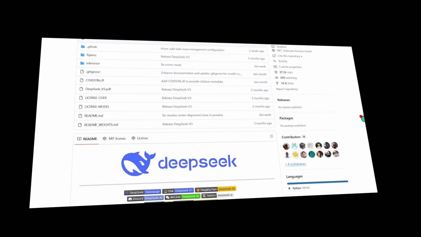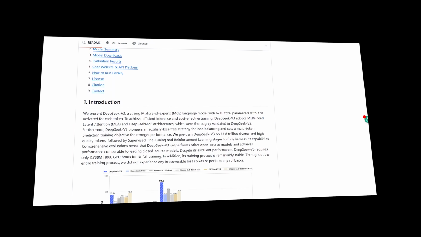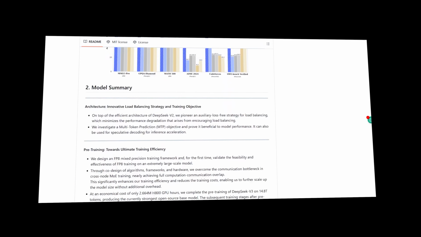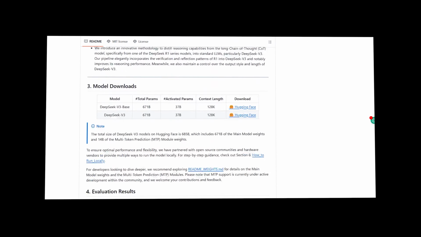But if this wasn't enough, DeepSeek isn't just offering a free chatbot and an ultra-cheap API. They've also released their entire codebase as open source under the MIT license. This means that anyone can download, run, and even modify DeepSeek on their own computer or servers. This is a massive shift as it removes the reliance on centralized AI providers and allows developers full control over